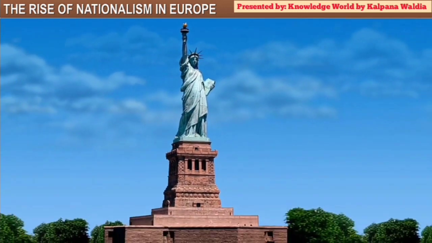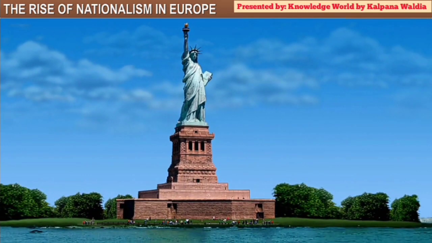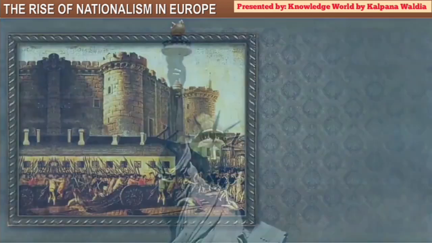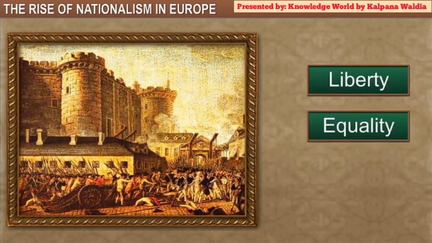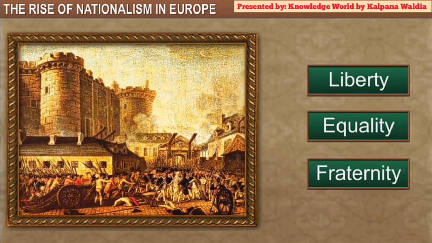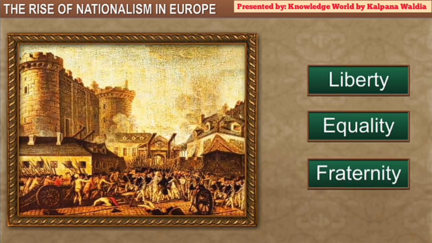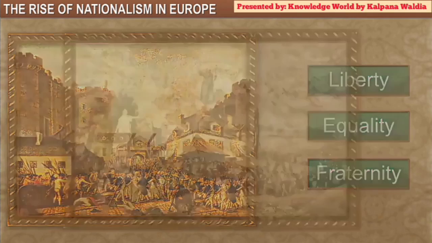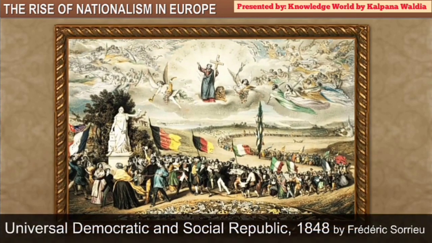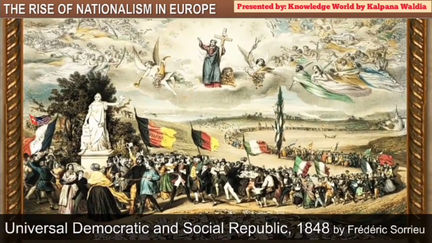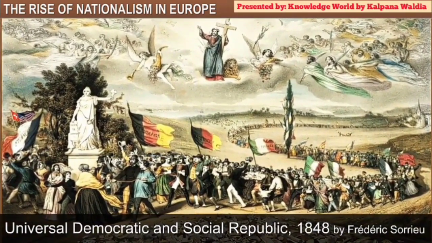The Statue of Liberty emerged from circumstances when the basic rights of the common people were denied. This makes the Statue of Liberty a perfect symbol of freedom. The concept of liberty, equality, and fraternity were the touchstone of the French Revolution. This is a famous piece denoting the universal democratic and social republic by a French artist named Frédéric Sorrieu.